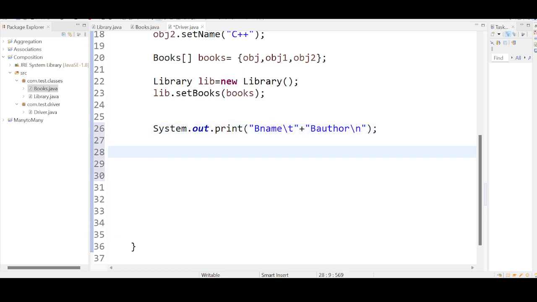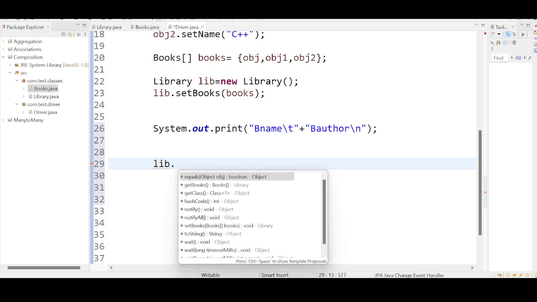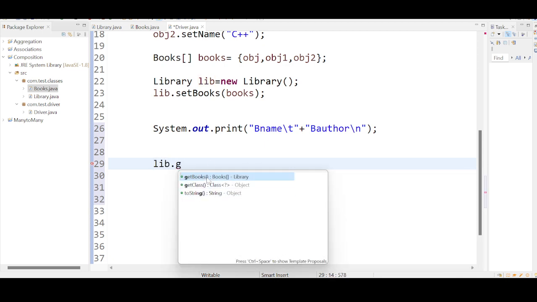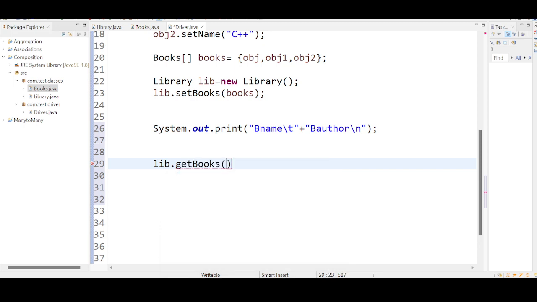After this, I'm using this lib, calling the getBooks method. I'll tell you what this is.